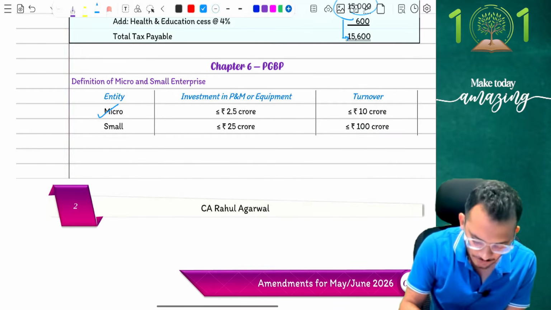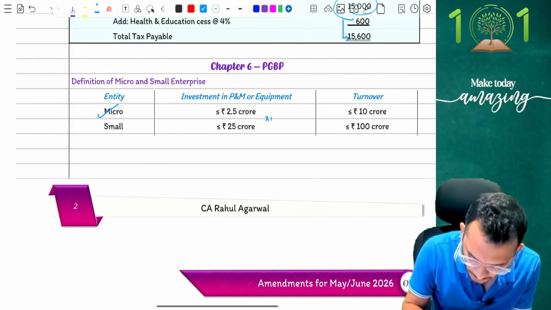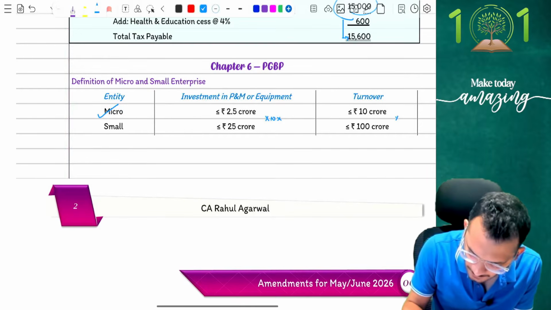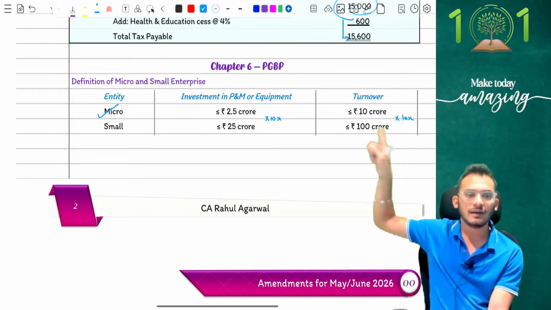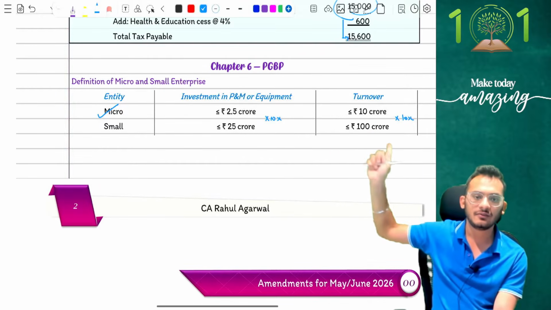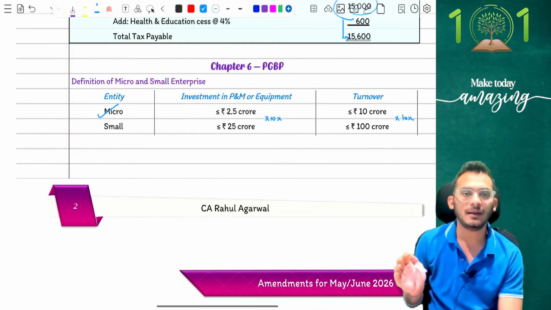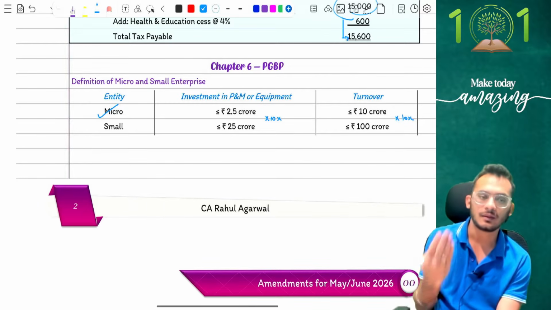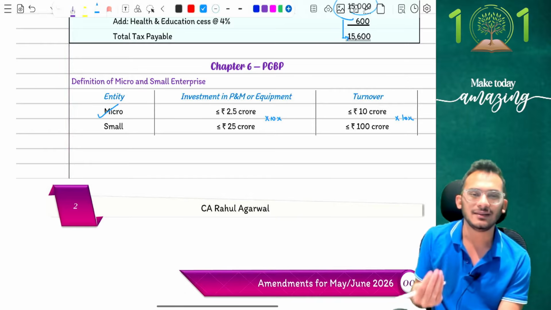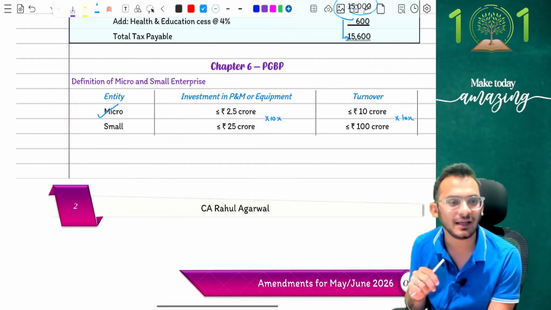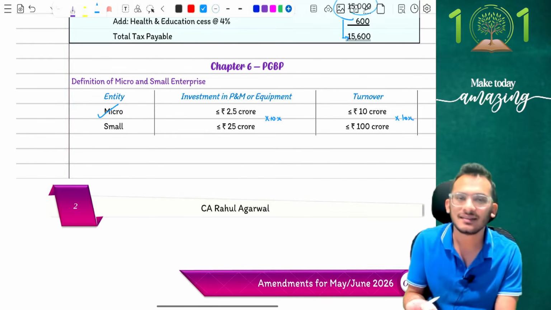But if you are going to be a small enterprise, just do 10x of both, which means your 2.5 crores will become 25 crores and your 10 crores will become 100 crores. So a small enterprise is 25 crores and 100 crores. These are the numbers that you have to keep in mind for your computational module. Now, technically, whether you call the person a micro enterprise or medium or small enterprise, it doesn't really matter.